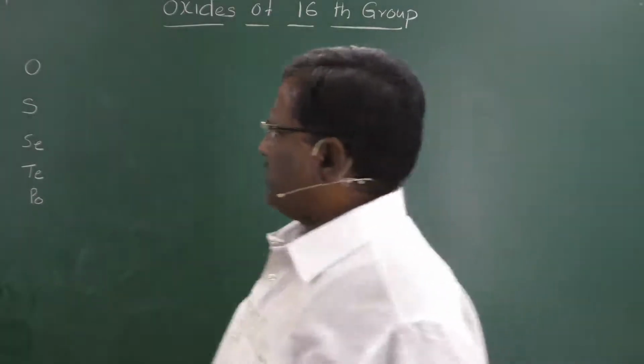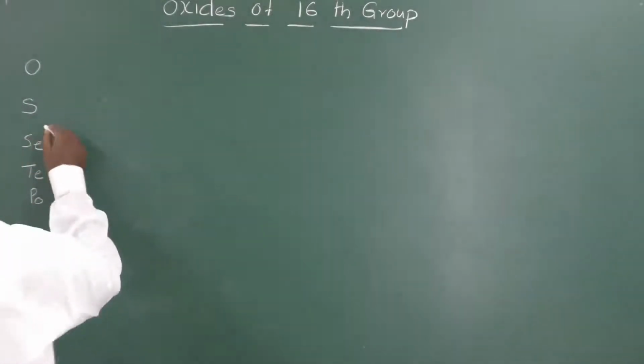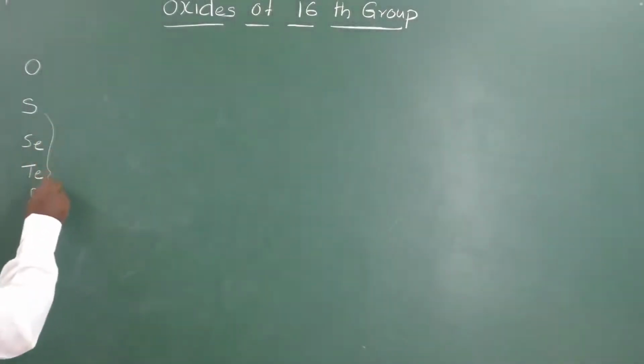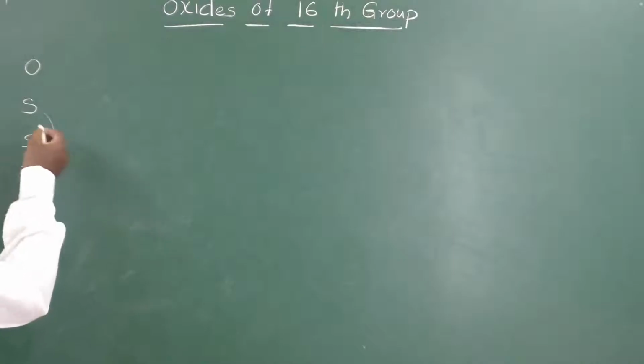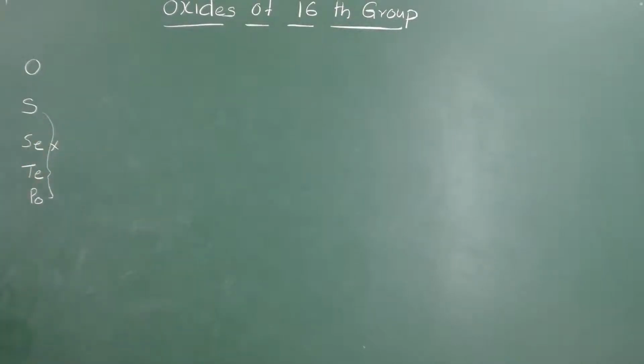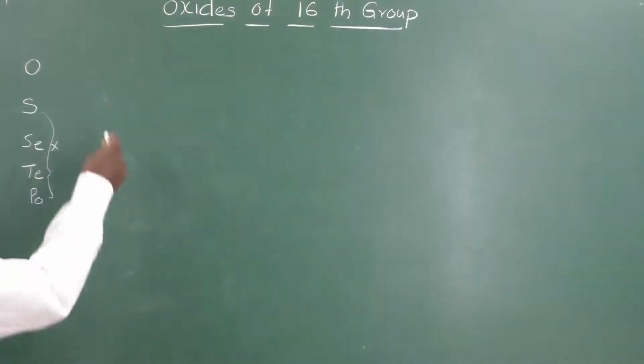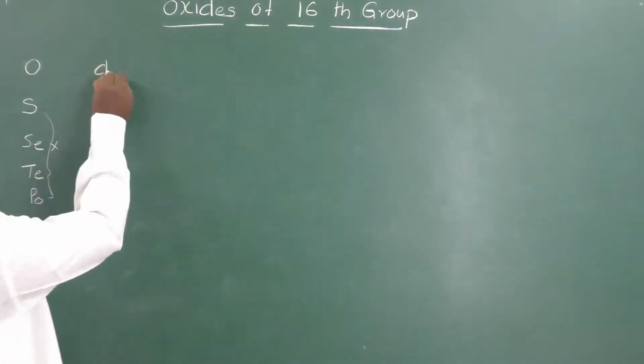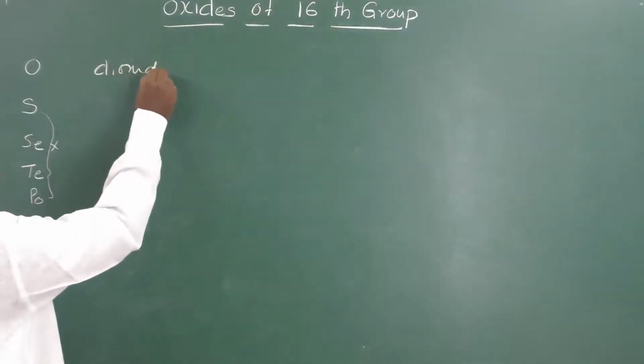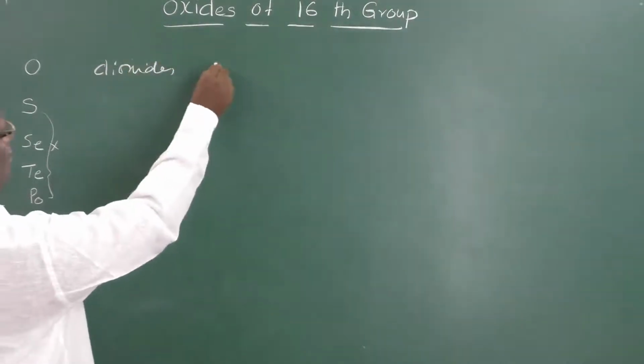Here, except selenium, all the remaining elements will form monoxides. Selenium cannot form a monoxide. All the remaining elements can form monoxides, but they are not so stable. But the stable oxides of this group are dioxides and trioxides.